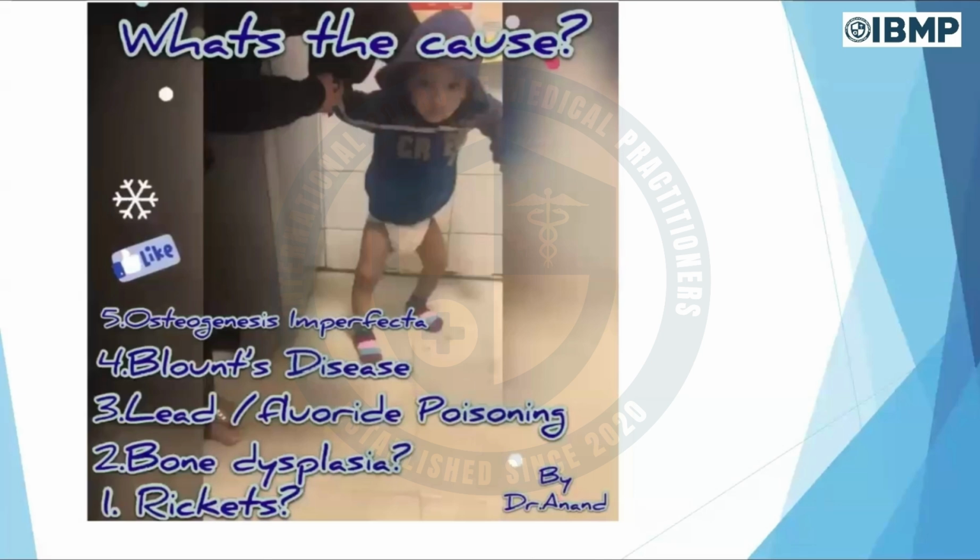This is a very nice question, and this slide is very crucial for exam purposes. The 5 differential diagnoses of bowing of legs are rickets, bone dysplasias, lead or fluoride poisoning, Blount's disease, and osteogenesis imperfecta, which is also known as brittle bone disease. And the triad was history of blue sclera with recurrent fractures and deafness.